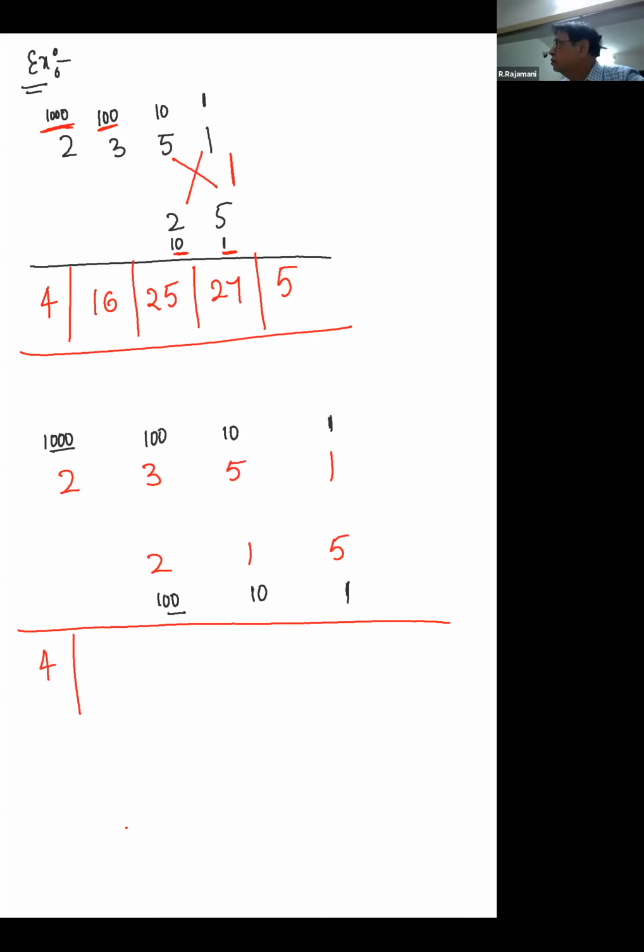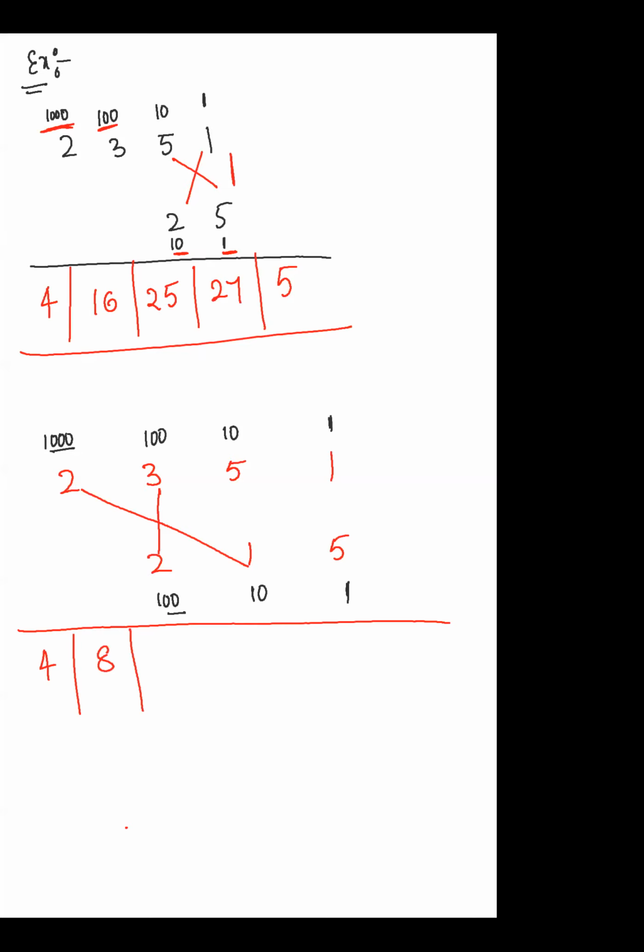Now the next number is 10,000, 10,000. Are you getting my point? 2 plus 6, 8. Next step, 1,000, 1,000. No need to memorize the pattern. So 10, 10, 20, 23.